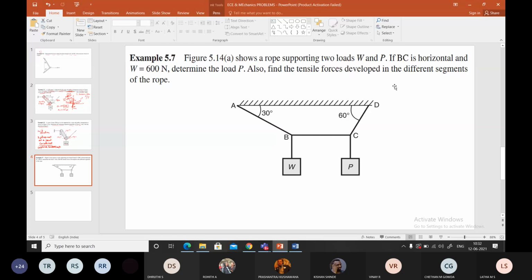Written, everybody? Draw the diagram quickly. Very neatly you have to draw the diagram. Done?